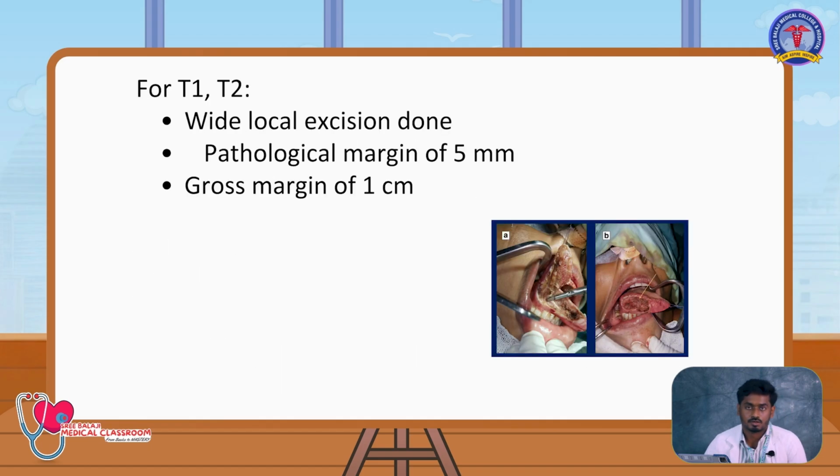Then comes T1 and T2 carcinoma. In T1 and T2 carcinoma, you will go for a wide local excision, giving a pathological margin of 5 mm and a gross margin of 1 cm. What do you mean by pathological margin and what is gross margin? Gross margin is when you are operating on the tumor, intraoperatively you are seeing the normal tissue, and you are taking 1 centimeter beyond the tumor. That is gross margin. Pathological margin is when the pathologist examines the slide and tells you the tumor-free margins are 5 mm everywhere.